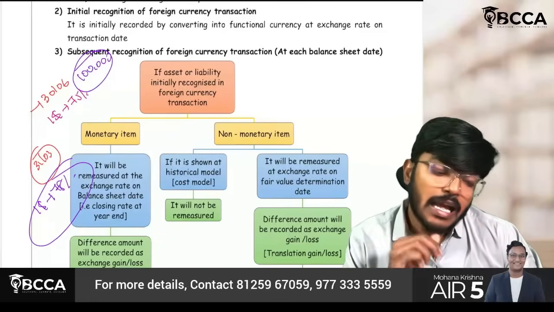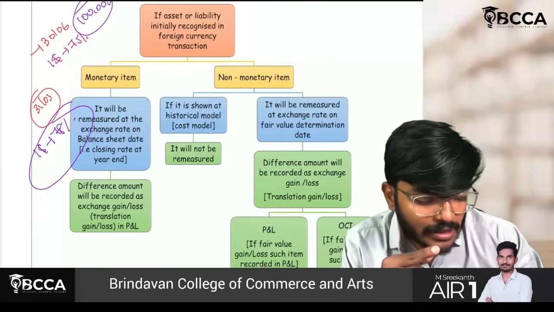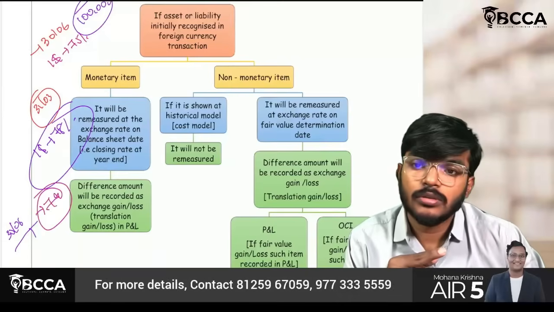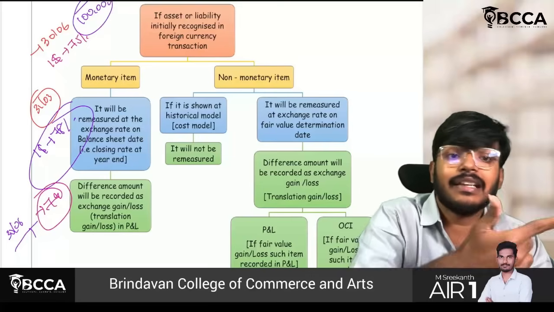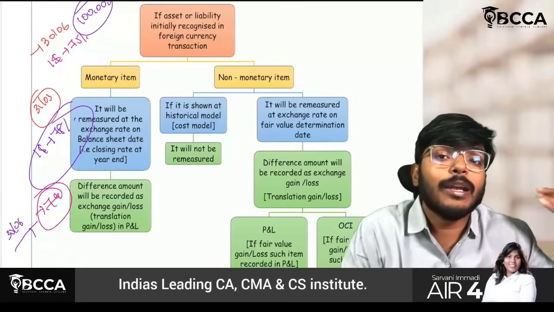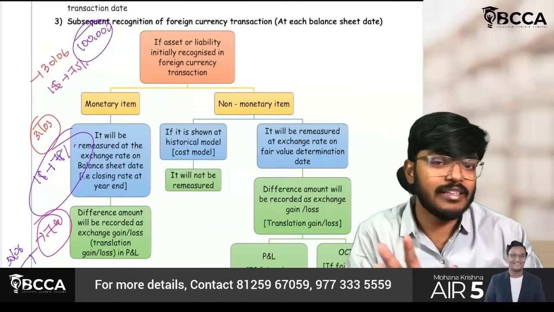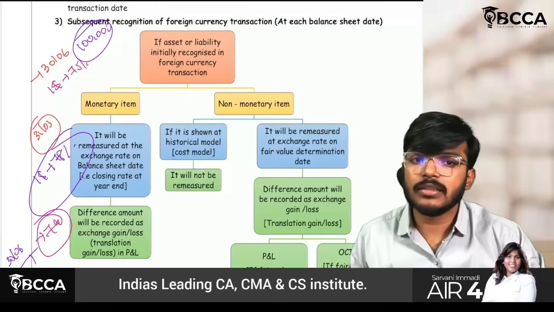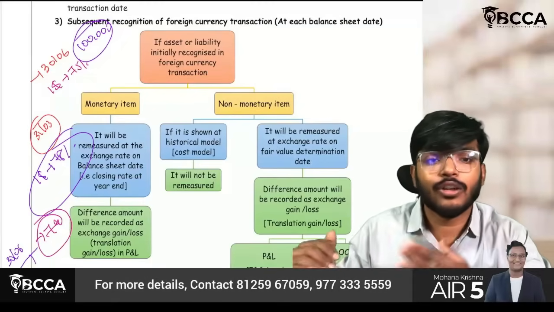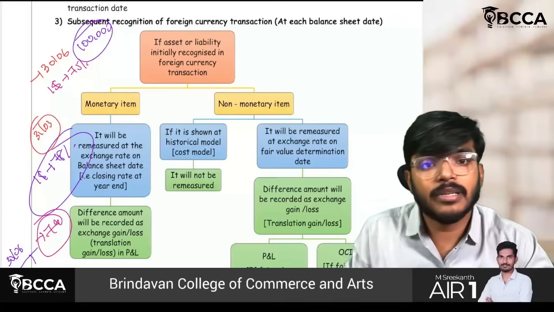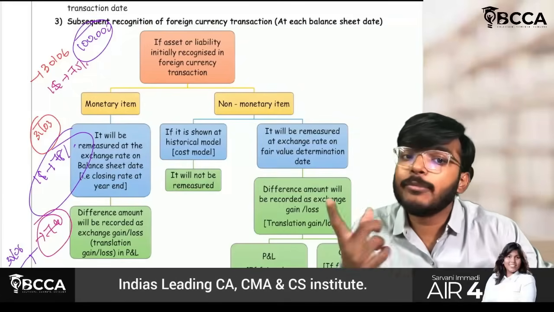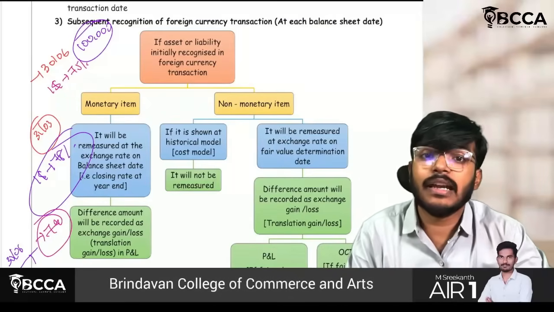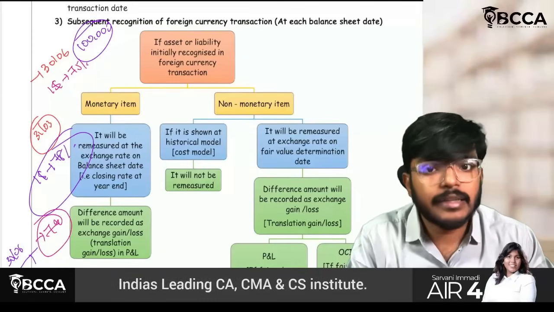For example, on 30th June of next year you have to make the payment, correct? Assume the value is 79 rupees. You have to recognize a further 1 rupee loss in next year, because this is a monetary item. Always remember, monetary items are to be remeasured at every reporting period. Sir, it does not always result in loss. Sometimes it can be gain also. So depending upon that, if it is a monetary item, you have to remeasure that asset or liability at every reporting period. But what if it is a non-monetary item? Just do nothing.